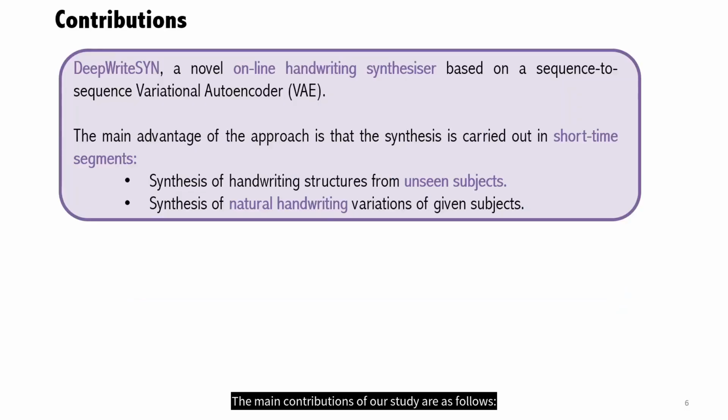The main contributions of our study are as follows. First, DeepWriteSYN, a novel online handwriting synthesizer based on a sequence-to-sequence variational autoencoder (VAE). One of the main advantages of the approach is that the synthesis is carried out in short time segments, being able to synthesize both given handwriting structures from unseen subjects and natural handwriting variations of given subjects.